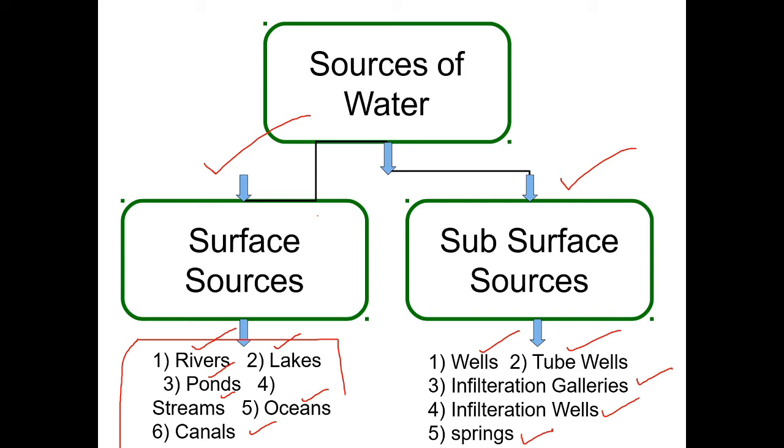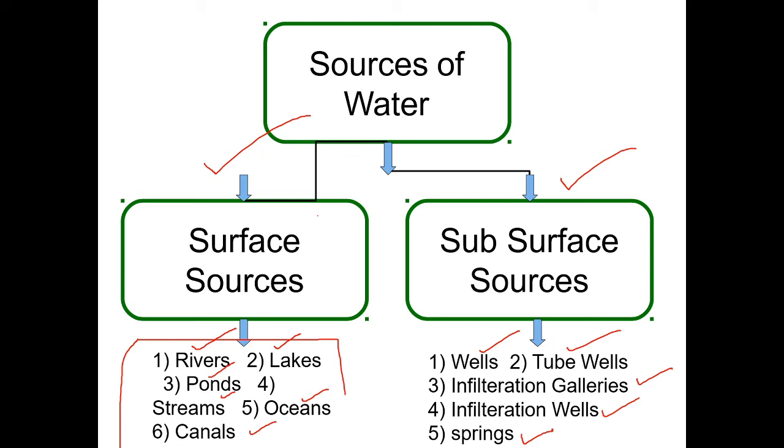What are the things that come under subsurface sources? Wells. In the rural areas they used wells. Next, tube wells. After modernization and industrialization, we are using tube wells instead of wells. Infiltration galleries, infiltration wells, springs, all these things come under subsurface sources.